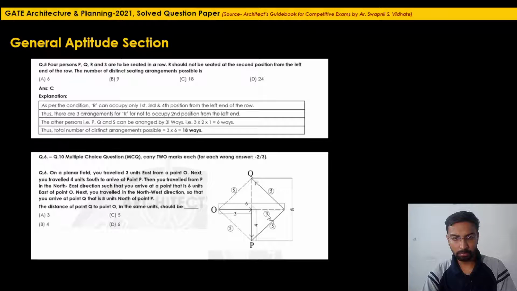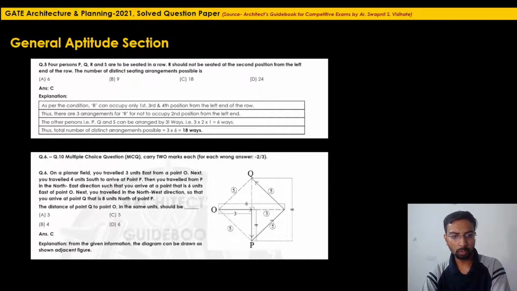So this remaining portion will be 3 units and this is 4 units. So again this hypotenuse will be 5. Similarly, when he has traveled in the northwest direction, this distance will be 5 units, and the remaining distance will also be 5 units. So option C will be the suitable option. Yes, the correct answer is option C, 5.